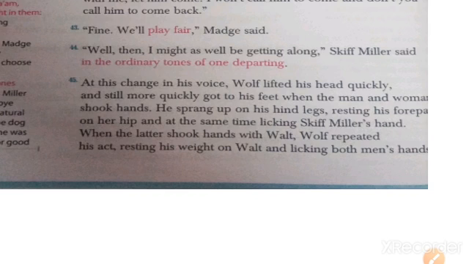Let me check in the book. Paragraph number 45. Okay, it is four paws on his hip, and at the same time licking Skiff Miller's hand when the latter shook hands with Walt. Wolf repeated his act, resting his paws on Walt and licking both the men.